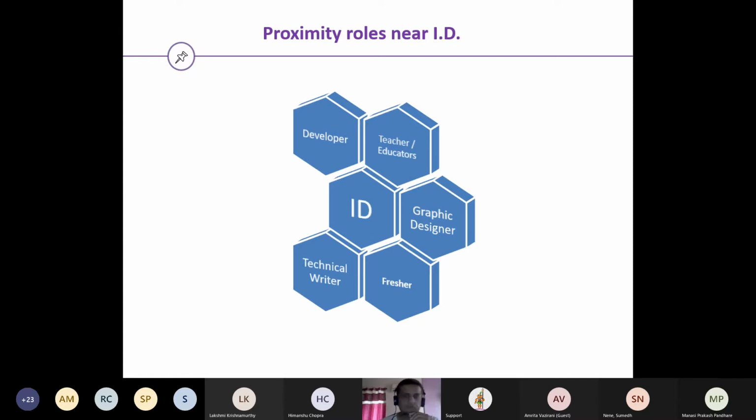That is a very added advantage because most of the skills you might have already in common.